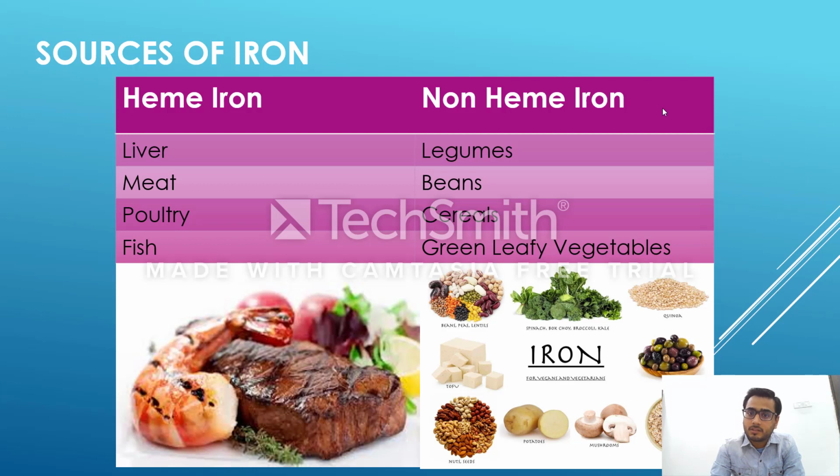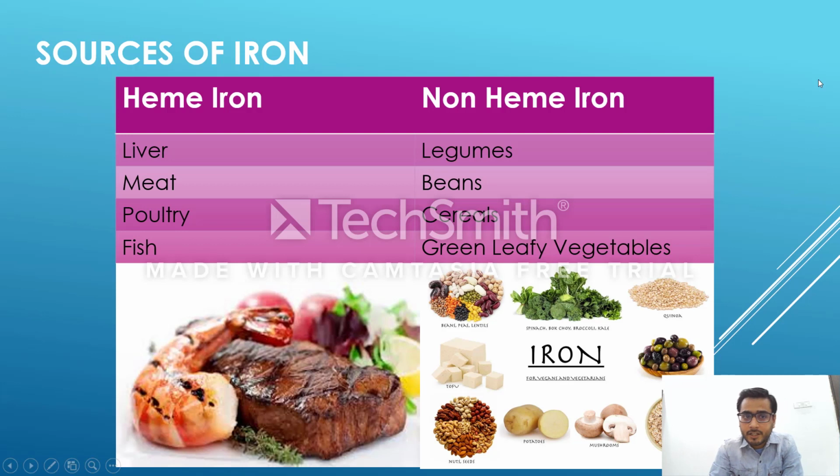Non-heme iron sources are legumes, beans, cereals, green leafy vegetables and jaggery. I've added a photo here which shows rich sources of iron like broccoli and jaggery. Jaggery is the most common and cheapest source of iron available in India.